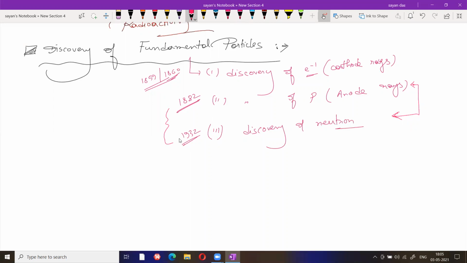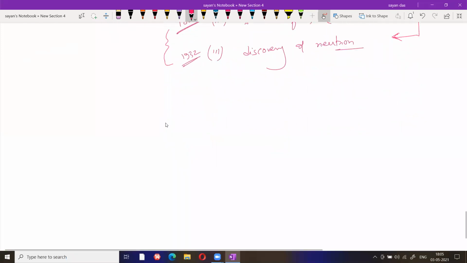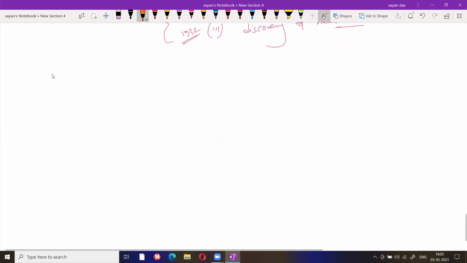So I'll start with the discovery of electron. Today I will complete the discovery of electron. Discovery of electron and discovery of proton are almost the same. The drawing and the characteristics are almost the same. There are some slight differences between the characteristics of cathode rays and anode rays. So first I am starting with the discovery of electron.